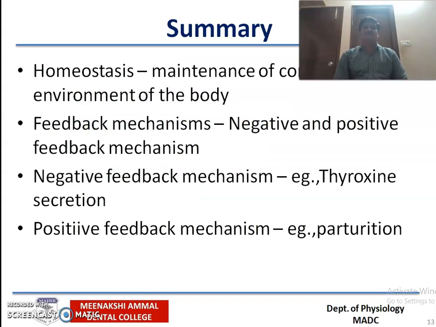Summary. Coming to the summary, homeostasis is the maintenance of a constant internal environment of the body, and the two major mechanisms carried out to maintain the normal physiology of homeostasis are the negative and positive feedback mechanisms. For the negative feedback mechanism, the best example is thyroxine, whereas for the positive feedback mechanism, the best example is saturation.